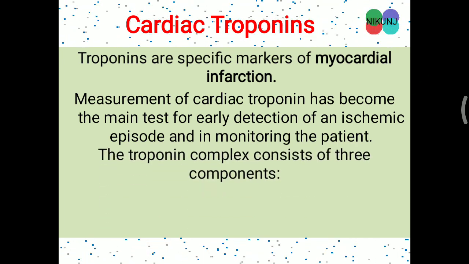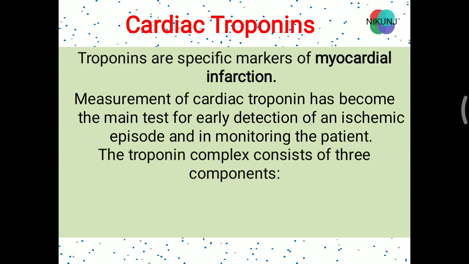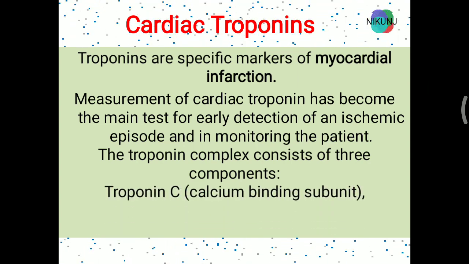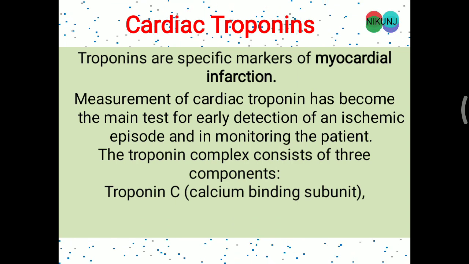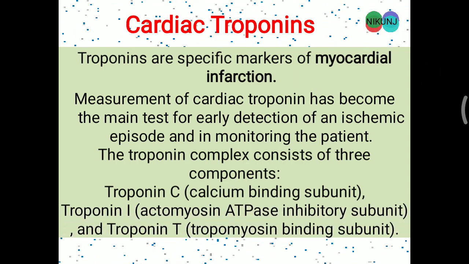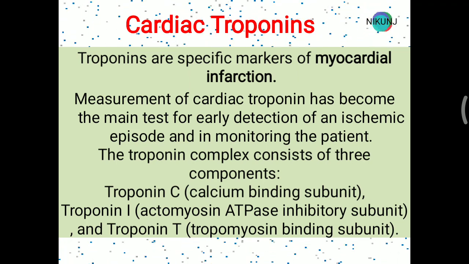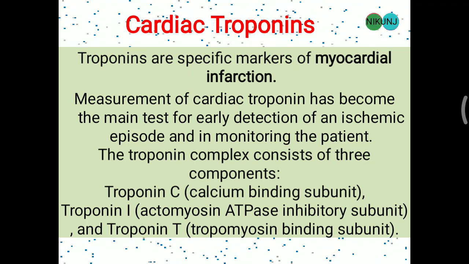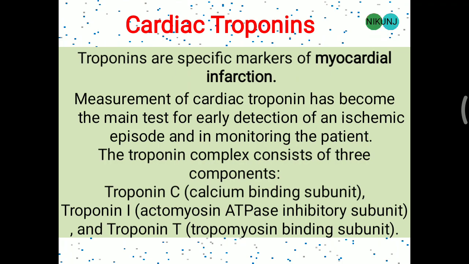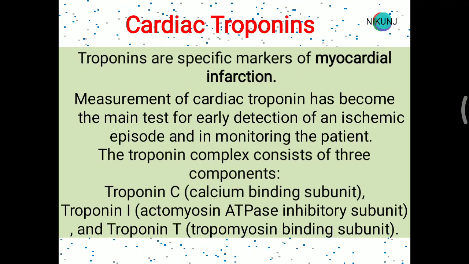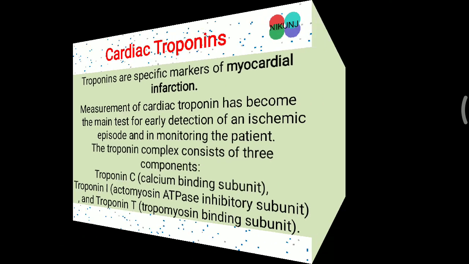The troponin complex consists of three components. It is made up of troponin C, which is the calcium binding subunit, troponin I, which is the actomyosin ATPase inhibitory subunit, and troponin T, which is the tropomyosin binding subunit. So simply, you have to remember troponin is of three varieties: troponin C, I, and T.